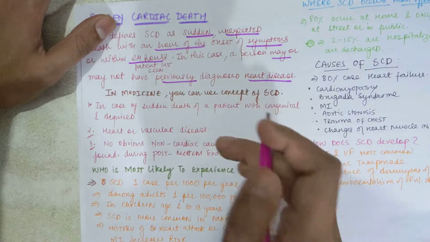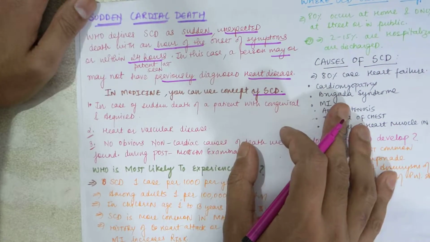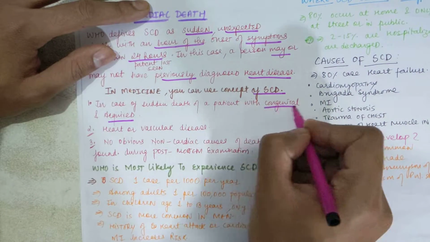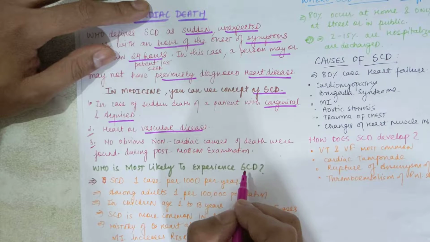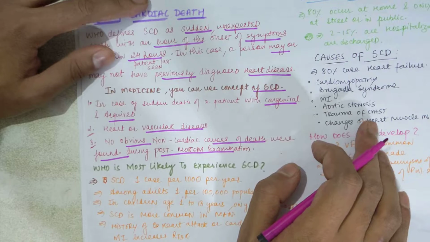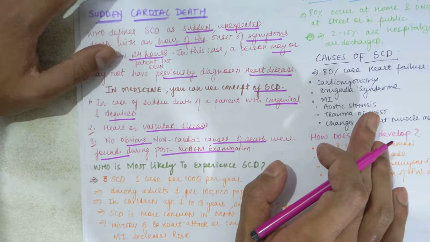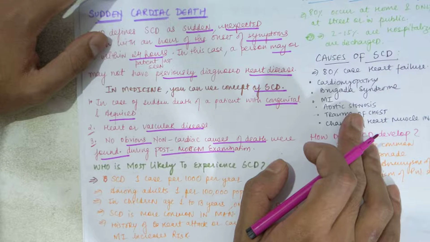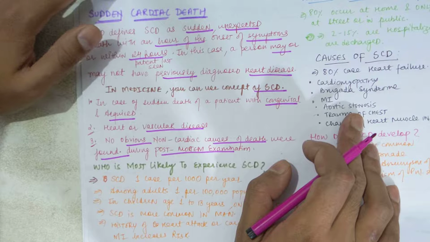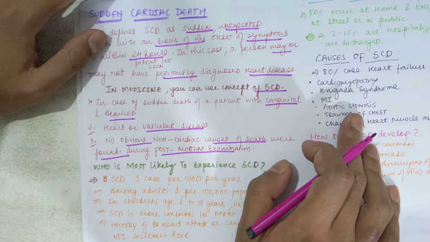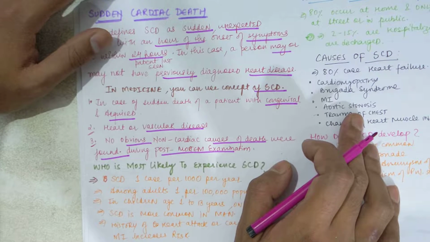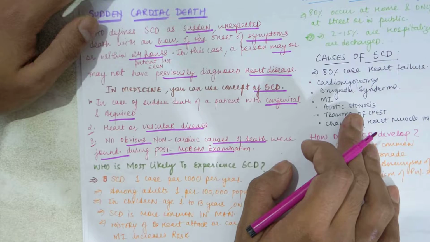Now in medicine, the concept of SCD, that is sudden cardiac death, applies in case of sudden death of a patient with congenital or acquired heart or vascular diseases, or when no obvious non-cardiac causes of death were found during the postmortem examination. So there can be all types of reasons for sudden cardiac death, like congenital or acquired heart pathologies or vascular diseases of the heart, okay, coronary artery disease, myocardial infarctions, any valvular pathology, valvular stenosis, anything can lead to a heart attack or sudden cardiac death.